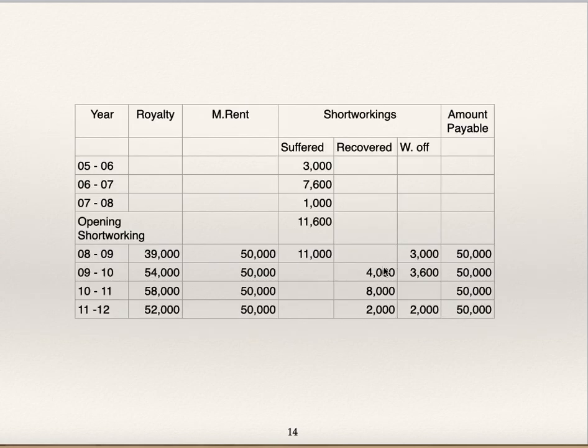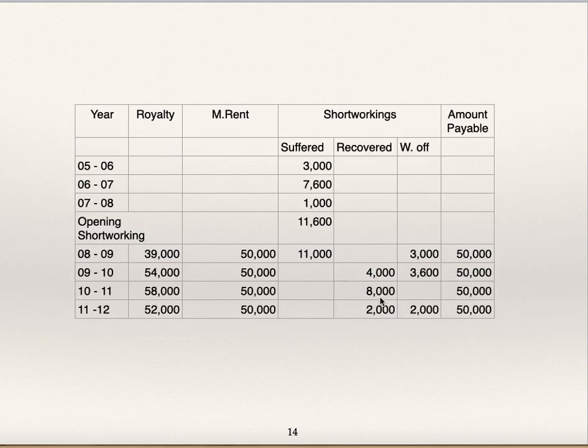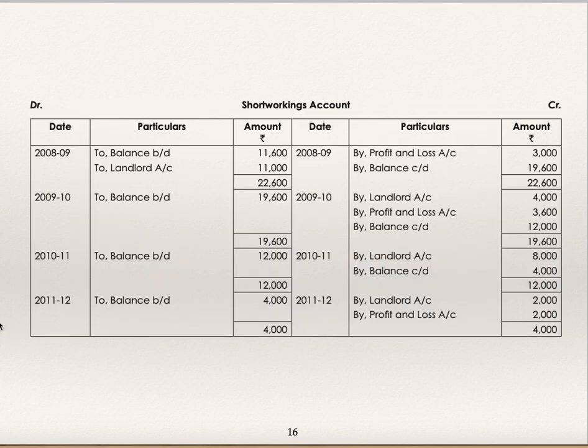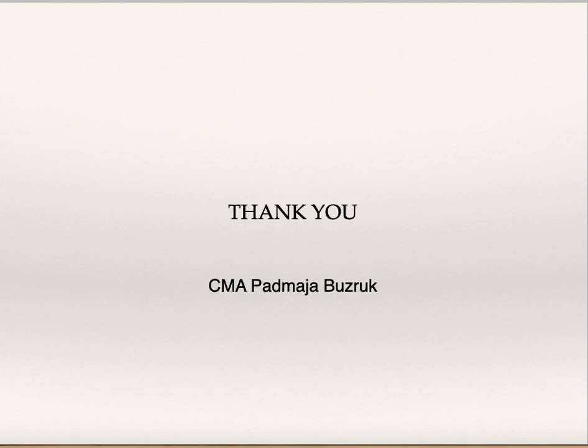See, recovered 4,000, written off 3,600. Then to balance brought down 12,000, by landlord 8,000, balance carried down 4,000. See, recovered 8,000. Then last year, recovered 2,000, written off 2,000: to balance brought down 4,000, by landlord 2,000, by profit and loss account 2,000. This is how you are supposed to prepare the ledger account from the table. In this video, we have seen illustrations in the books of lessee. Thank you.